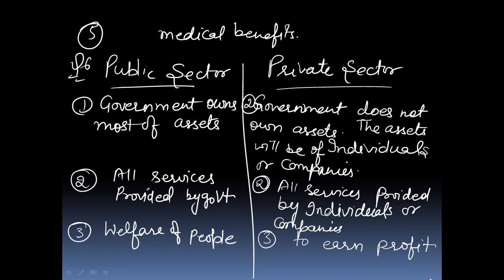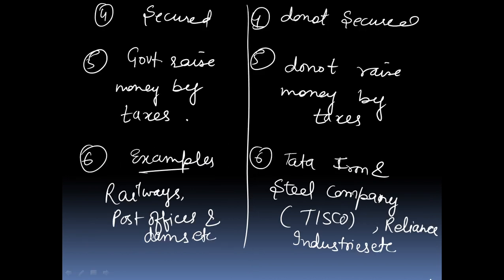And third point, the main motive of public sector is to provide the welfare of the people and activities which are guided by interest of the nation as a whole. But on the other side, all activities in private sector are guided by the motive to earn profits and not the welfare of the people. And in fourth point, the employees feel secured in the government job, and there is a discipline and regular work.